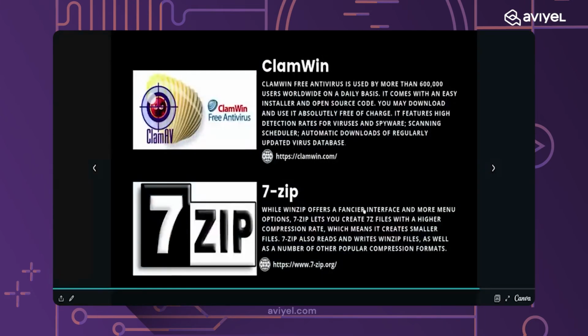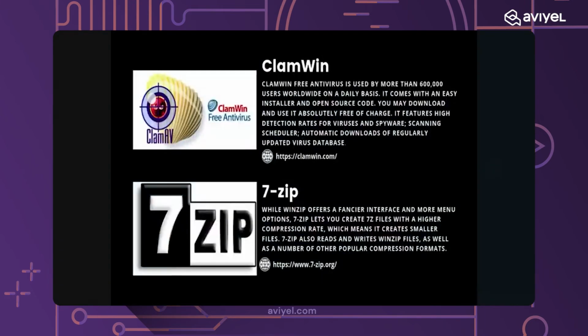Okay, so next is 7-Zip. While WinZip offers a fancier interface and more menu options, 7-Zip lets you create 7z files with a higher compression rate, which means it creates smaller files. 7-Zip also reads and writes WinZip files, as well as a number of other popular compression formats. So we can see a zip file, so we have used WinZip.